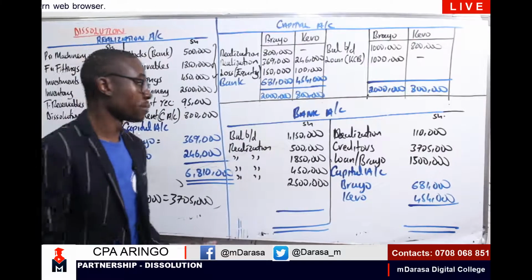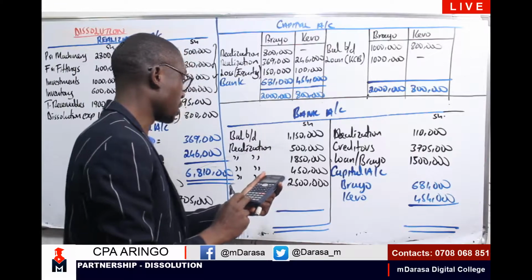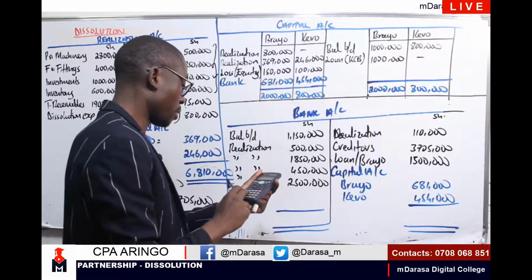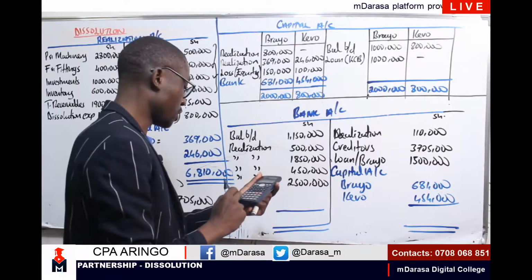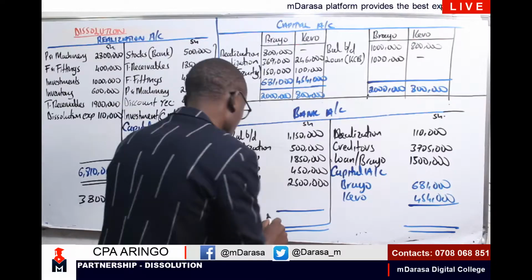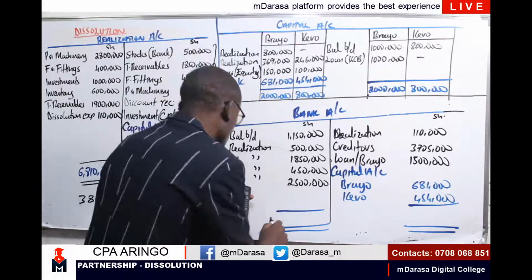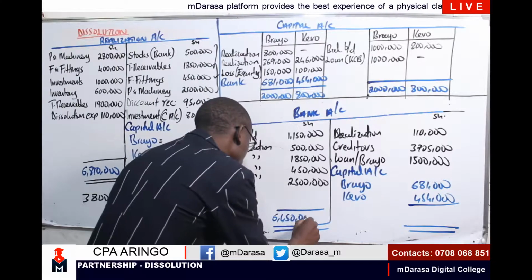So therefore, let us see what we'll be having. 1,150 plus 500 plus 1,850 plus 450 plus 2.5. In this case, Mwalimu is getting a figure of 6,450,000.